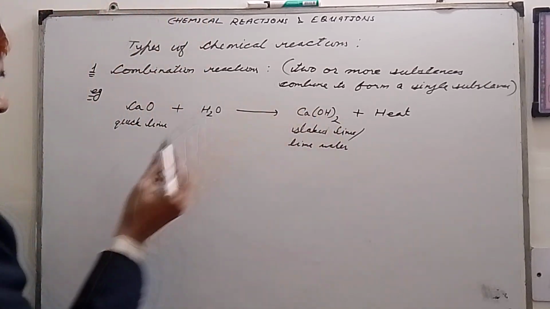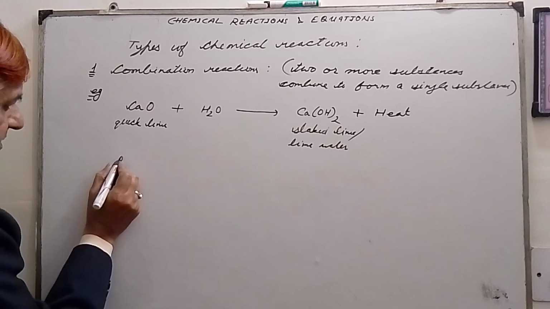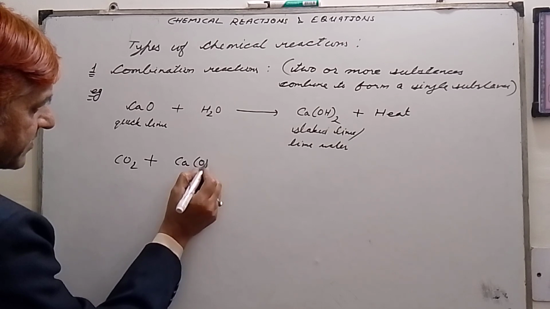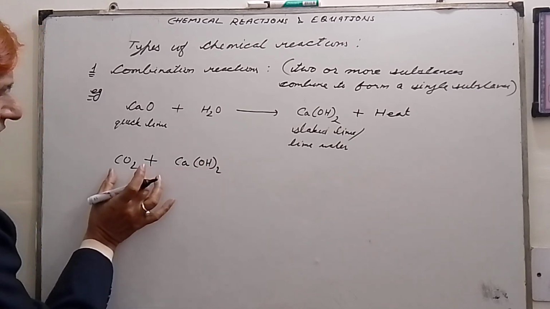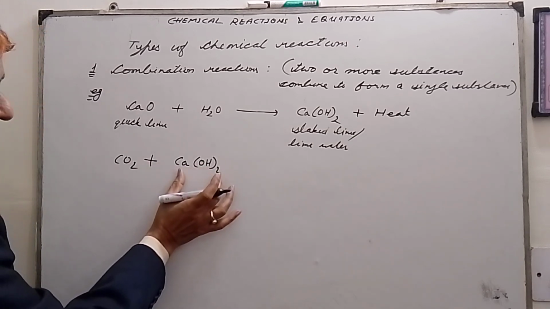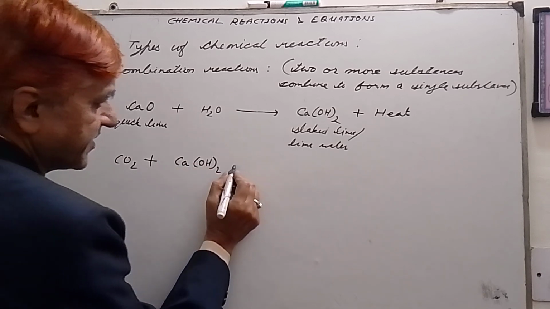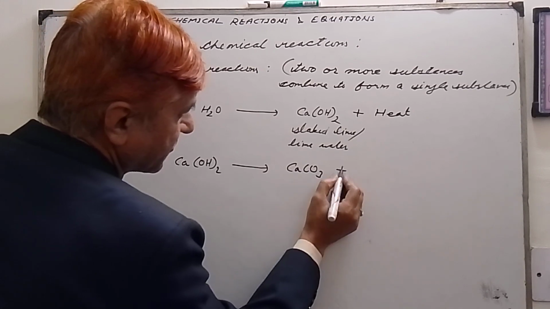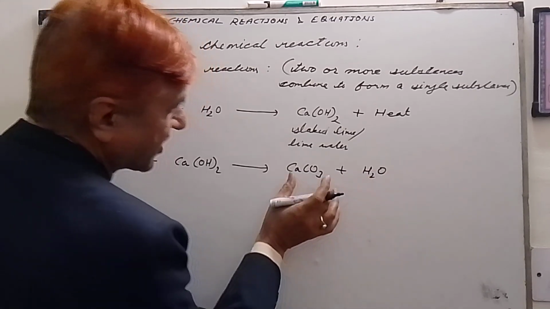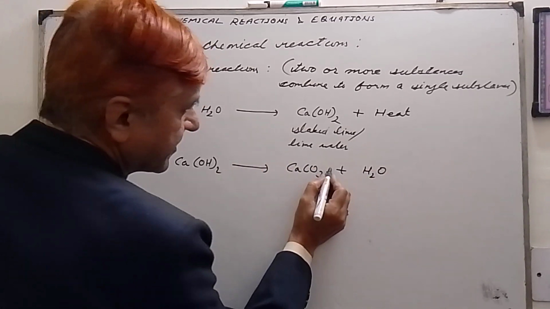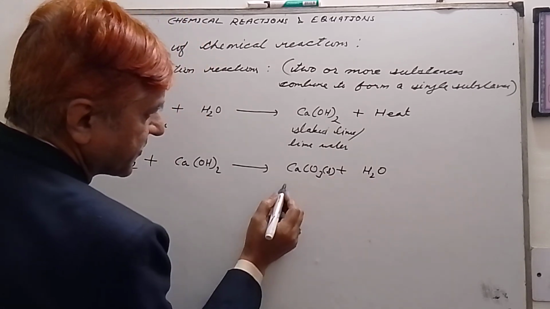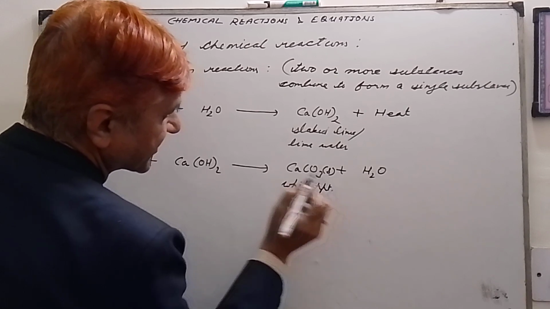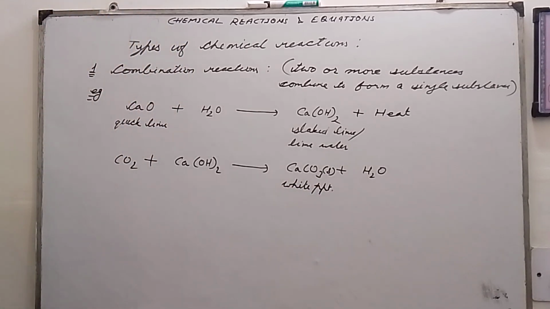So when carbon dioxide gas is passed through calcium hydroxide, that means when carbon dioxide gas and calcium hydroxide, that is lime water, react, then we get calcium carbonate plus water. So we get white precipitates of calcium carbonate.